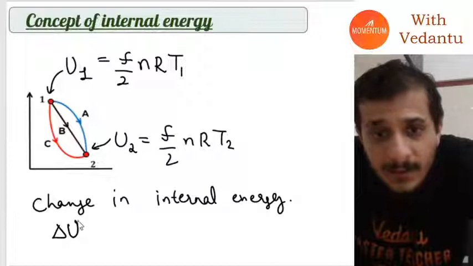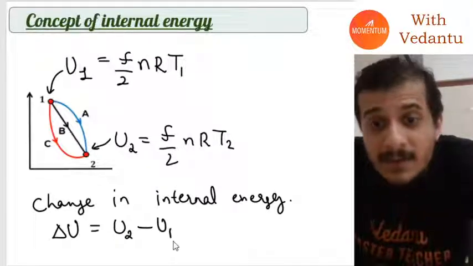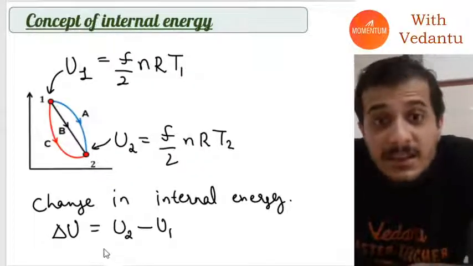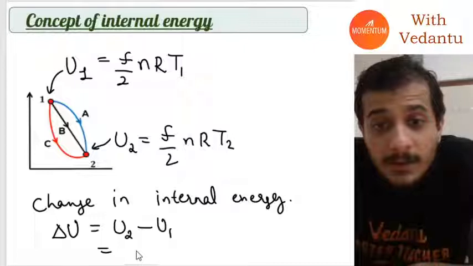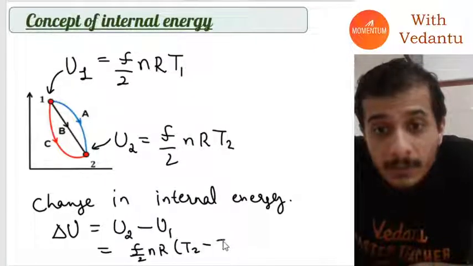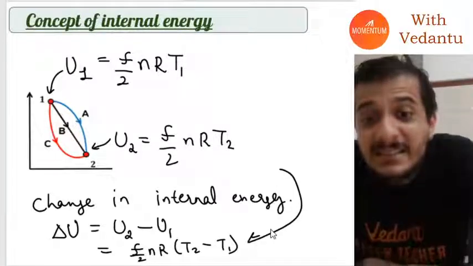By the way, it's written as delta U, and it's basically the final internal energy minus the initial internal energy. And if you see, it will just be equal to f by 2 n R into (T2 minus T1). Now, this, guys, is a state function.